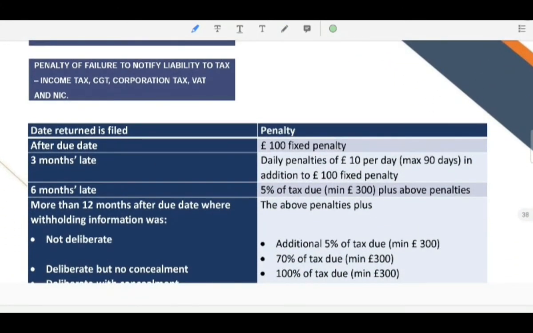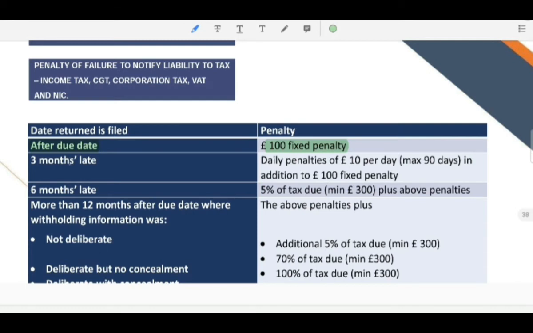Then there is the penalty for failure to notify liability to tax, like income tax, CGT, corporation tax, VAT and NIC. It depends on the date the return is filed. If the return is filed after the due date, then it is a £100 fixed penalty.